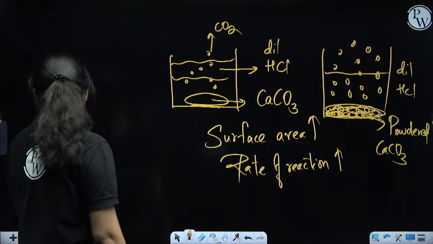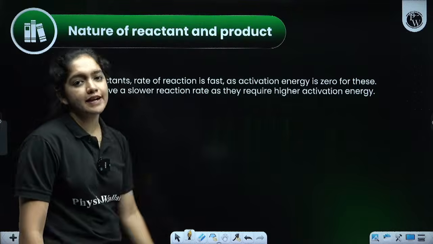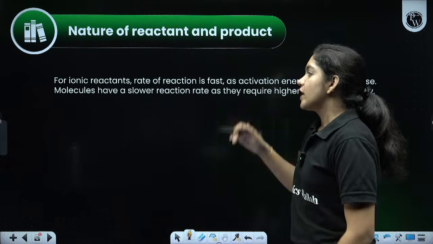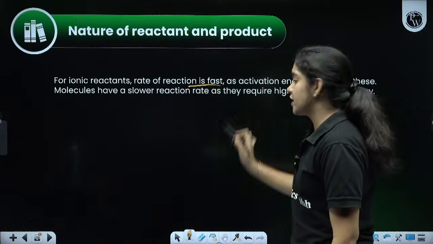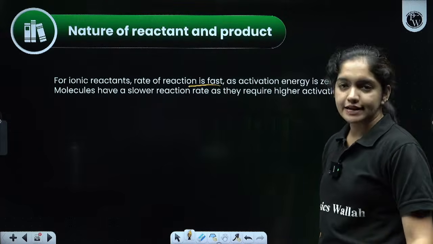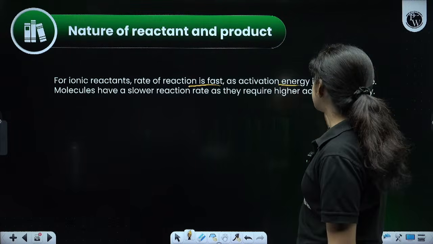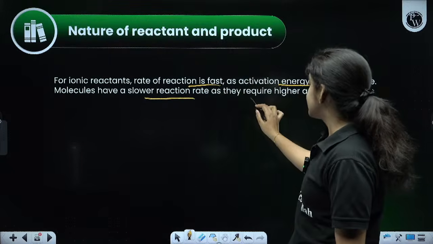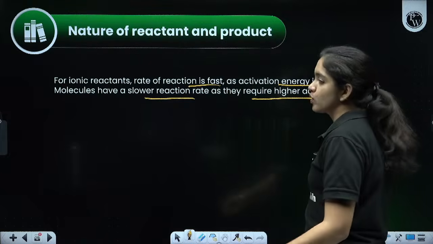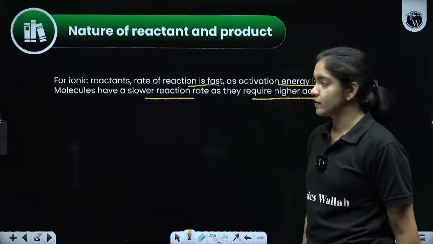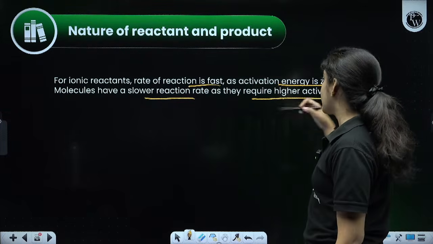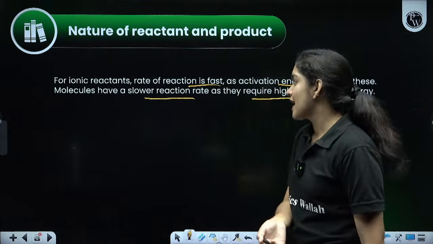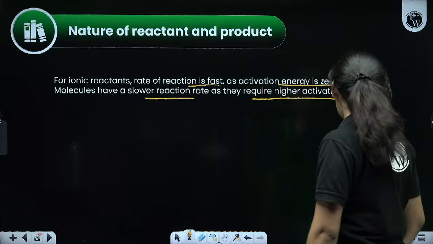Okay. Then, next one, the nature of the reactants and products. The nature of the reactants that we are using for the reaction. For ionic reactants, the rate of the reaction is very fast as the activation energy is 0. Molecules have a slower reaction rate as they require high activation energy. Noted, for ionic reactants, it can be asked for 1 mark: the rate of the reaction is fast as the activation energy is 0.